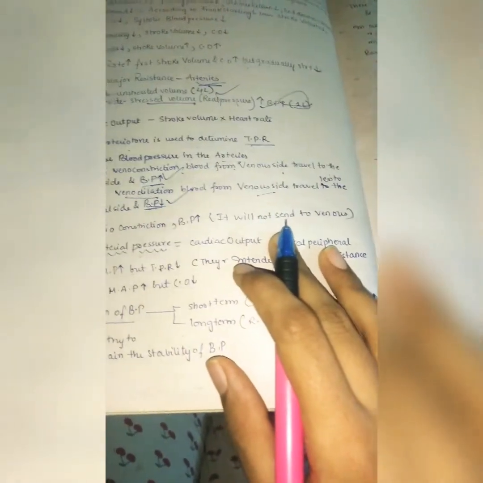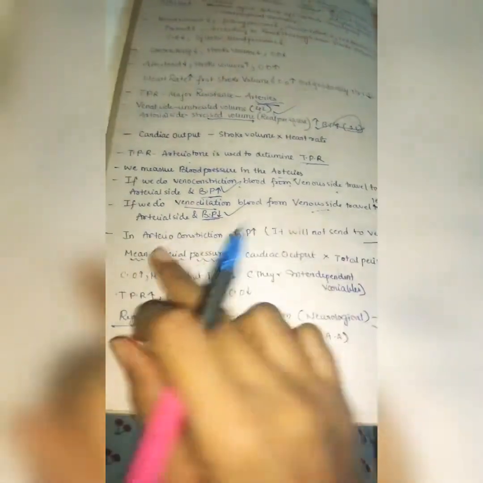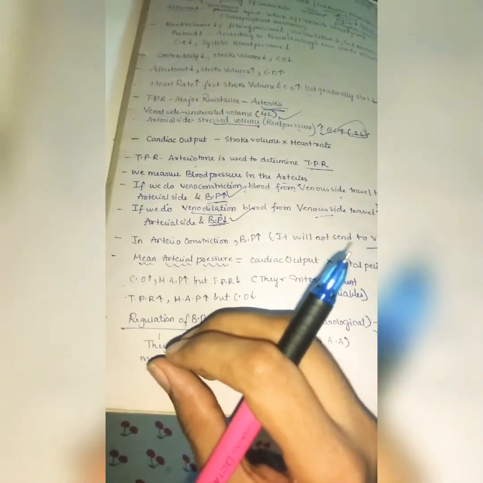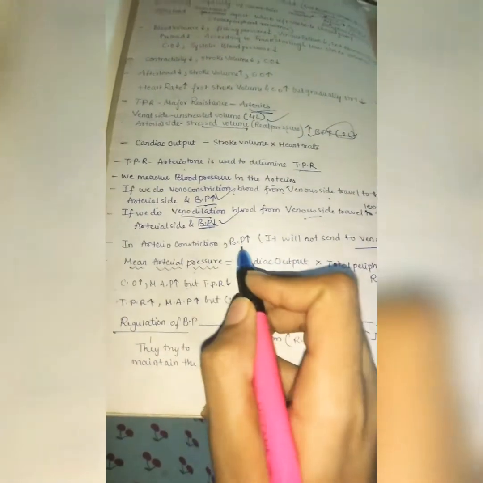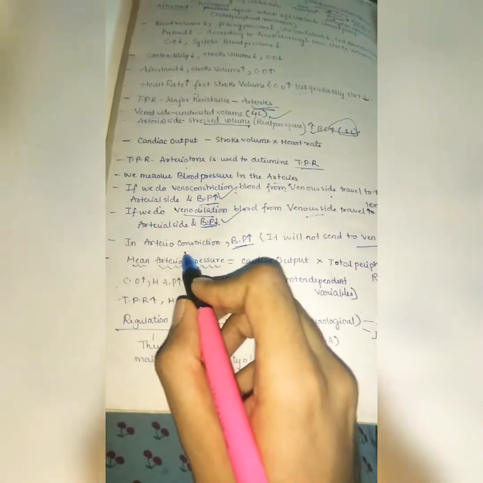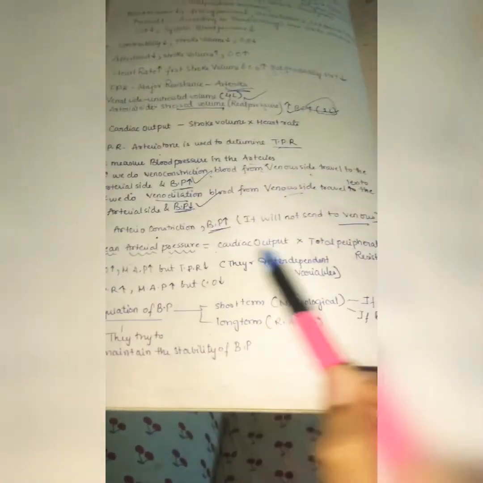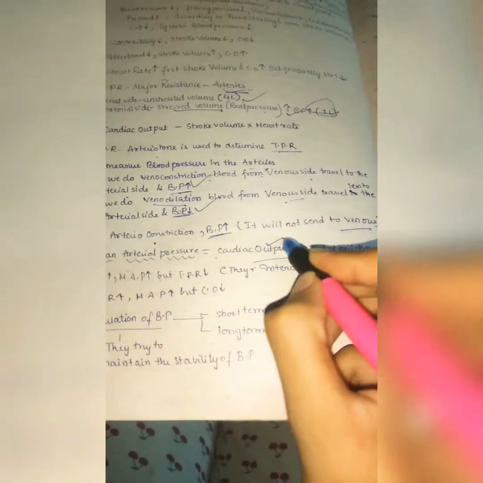In arterioconstriction the arteries are already constricted, meaning low blood flow towards the venous side, so blood pressure in turn increases, because there is somewhat of a back pressure created there. And mean arterial pressure is cardiac output into total peripheral resistance. These are the factors that blood pressure depends on, which we also need to remember.